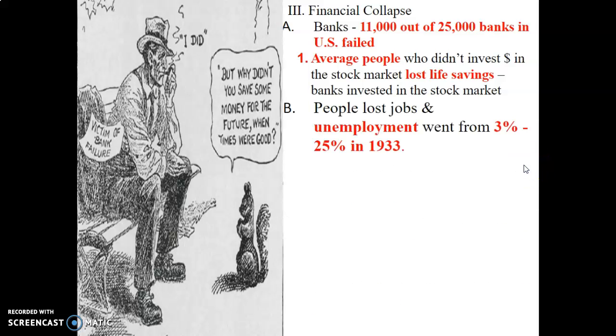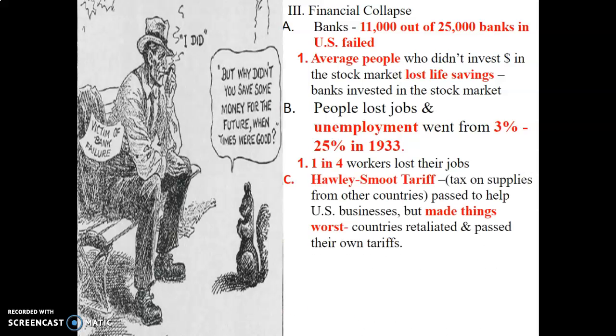On top of that, people lost jobs and unemployment went from 3% to 25% in 1933. That means that 1 in every 4 people was out of a job. 1 in every 4 workers lost their job.